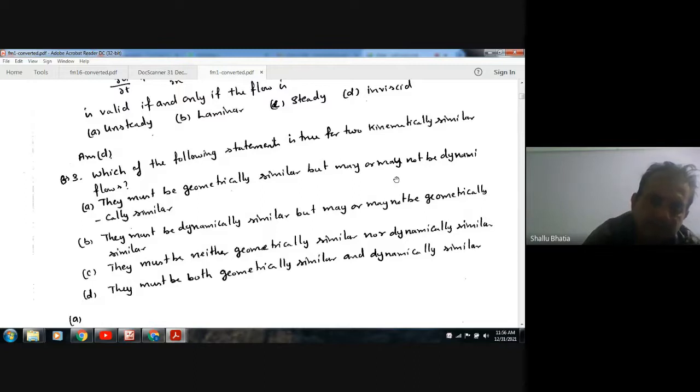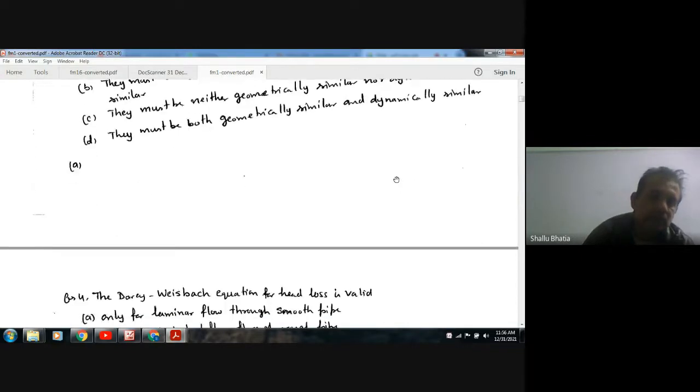For kinematic similarity, all the dimensions should be in proportion, but the forces may not be considered. So it may not be dynamically similar, but the velocity components should be similar. So for kinematic similarity, geometric similarity must exist, but dynamic similarity need not exist. So our answer is option A.